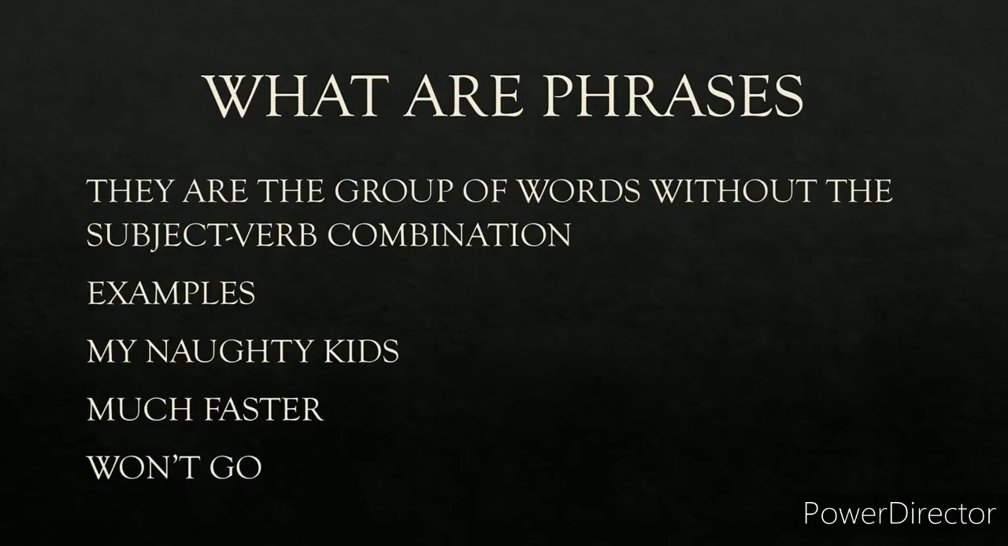Now, what are phrases? Phrases are basically the group of words without the subject-verb combination. They don't have subject, they don't have verb. For example, my naughty kids. This is a phrase. It doesn't have a subject, it doesn't have a verb. Much faster. This again is a phrase because it doesn't have a subject, doesn't have a verb. Won't go. This is a phrase as well.